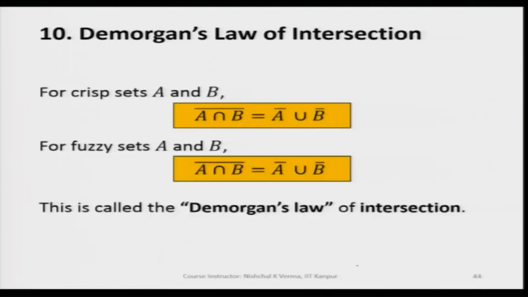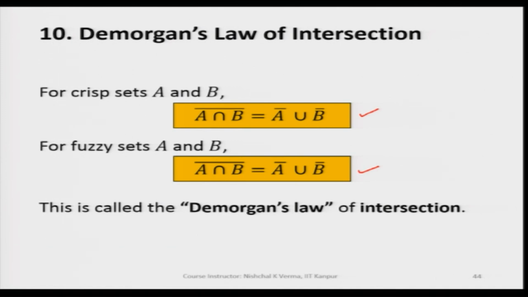So, first when we take crisp sets, we all know that De Morgan's law of intersection is valid, holding good, and when we take fuzzy sets A and B, here also this is holding good, means this is valid. So, when we take the complement of A intersection B, this will be equal to the union of A complement and B complement.